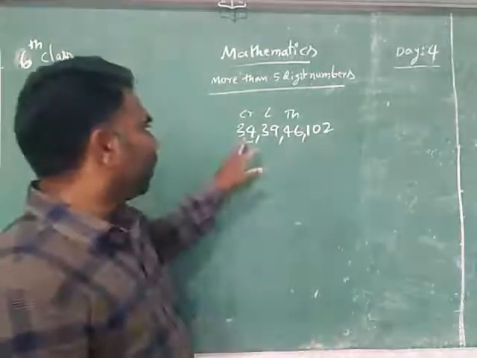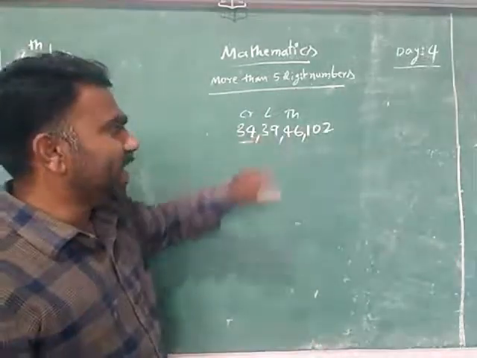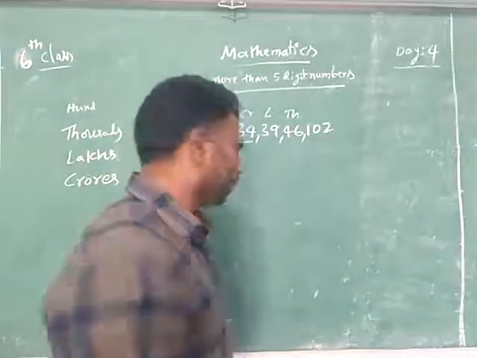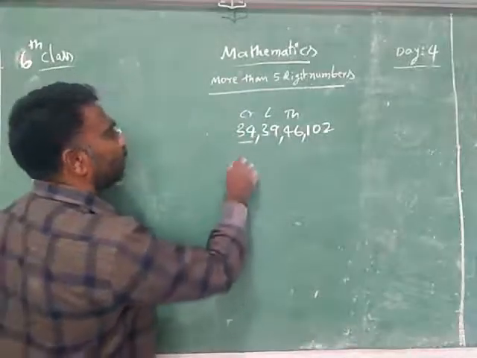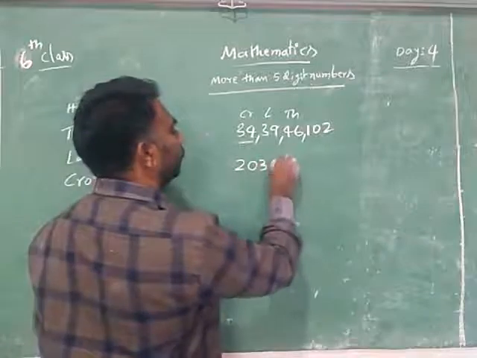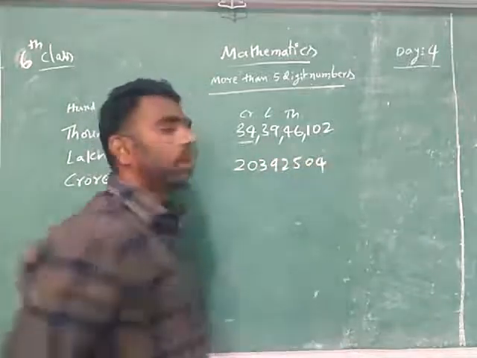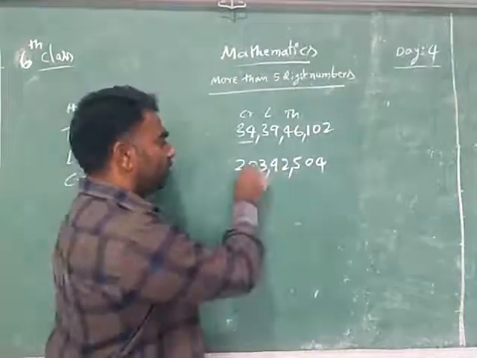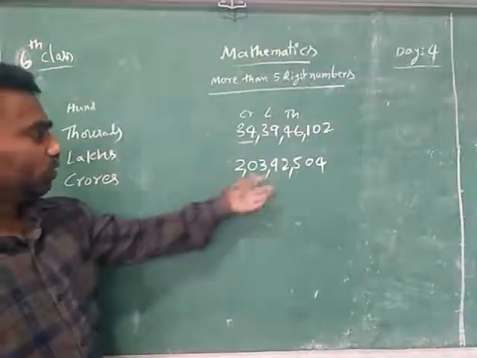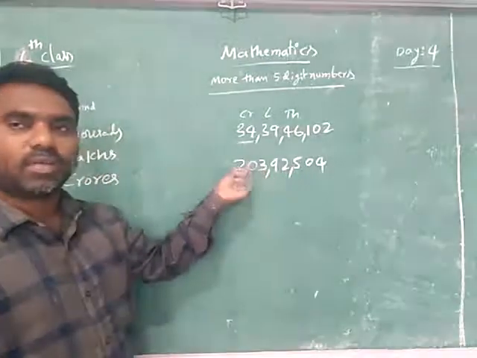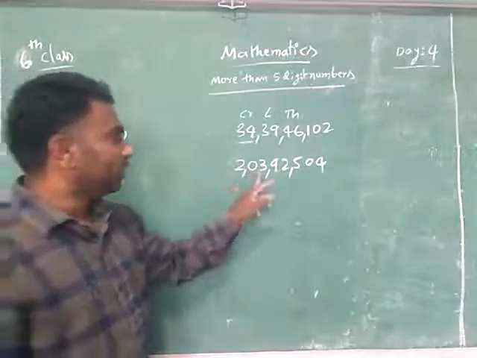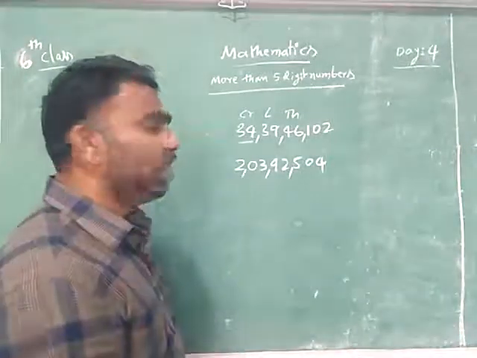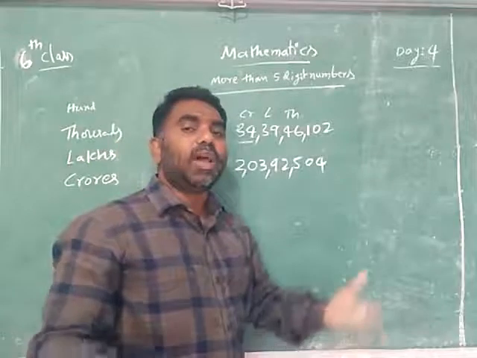46,102. 34 crores 39 lakhs 46,102. Okay, next. How do you read it now? Hundreds, 2 digits, 2 digits. This is crores. You see, these are hundreds, thousands, lakhs, crores. 2 crores, 3 lakhs, 92,504. This is the way of reading big numbers, large numbers.